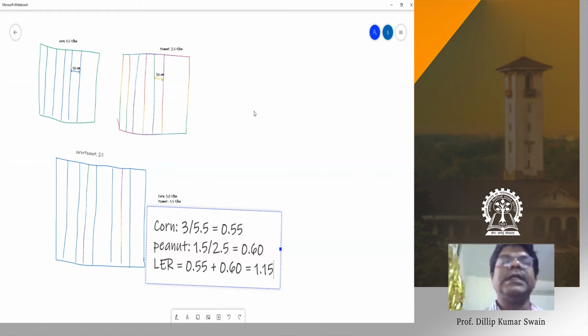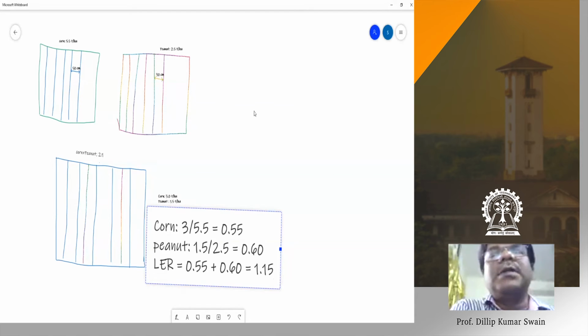Sir, yes, one doubt, sir. The data you have given, like after every 2 rows of corn we will apply 1 row of peanut. Is it practically the same thing that we do in fields, or is it just imaginary data? No, it depends upon the situation.